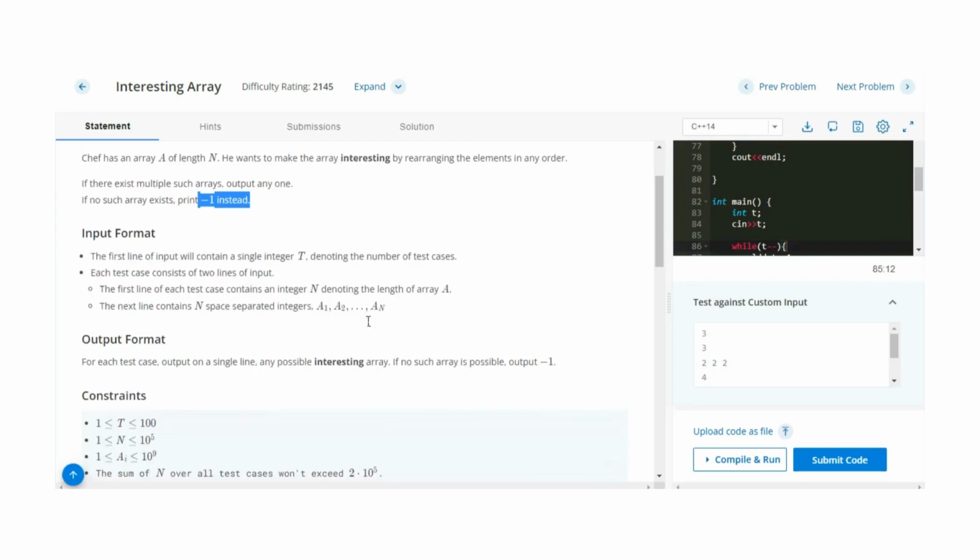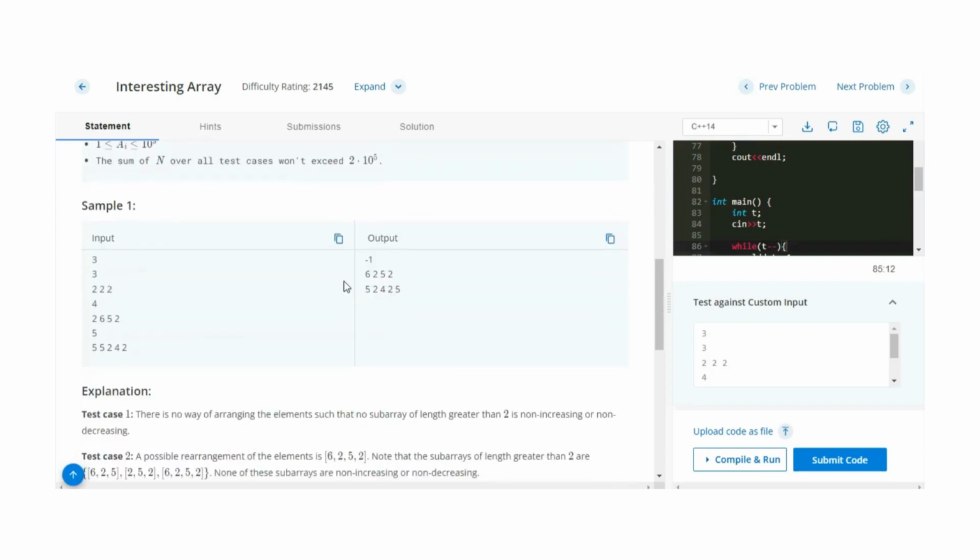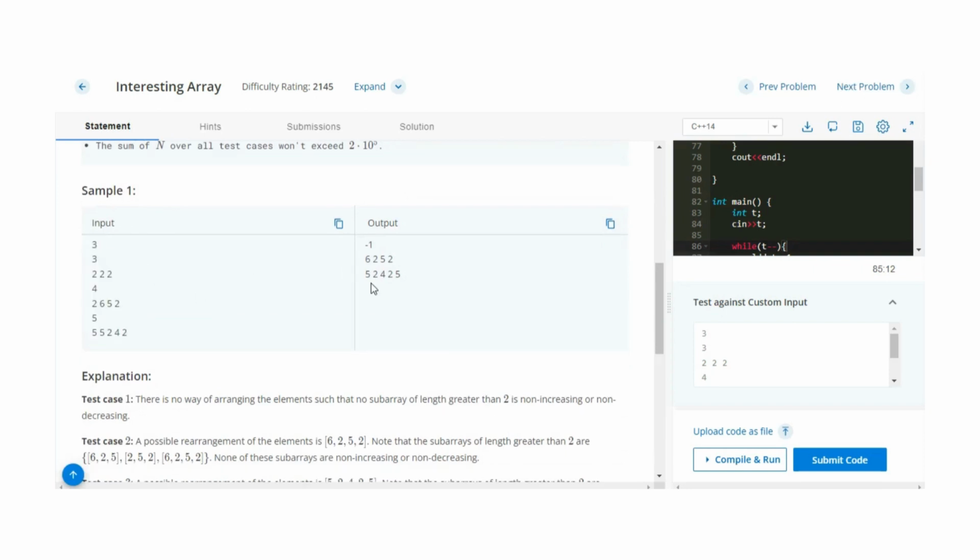Now we can see some of the test cases that they have given. So now let's discuss the test cases. In the first test case, we are given an array of size 3 and the elements are 2, 2, 2. Here we can simply see that from this array we can't form a valid, or we can say interesting, array, and that's why we will simply print -1.